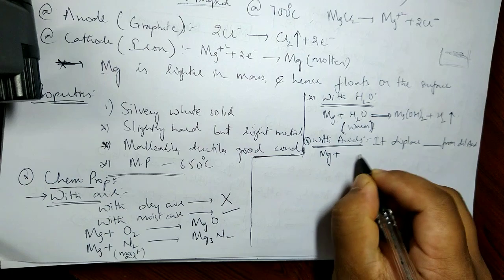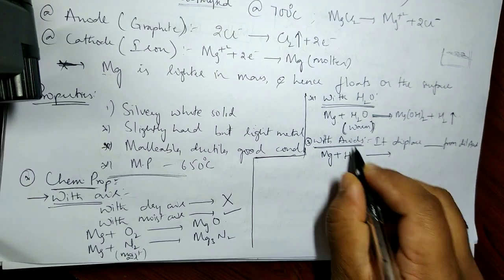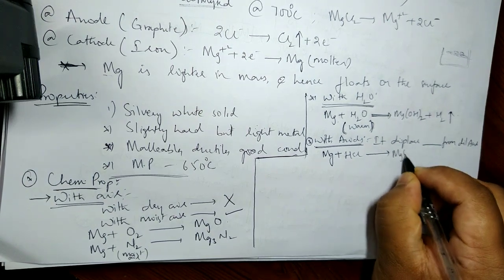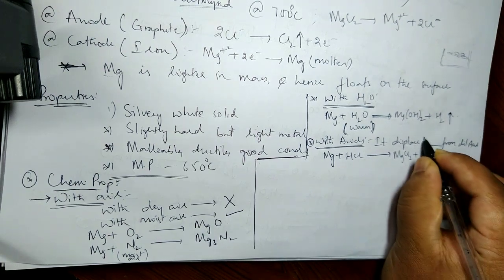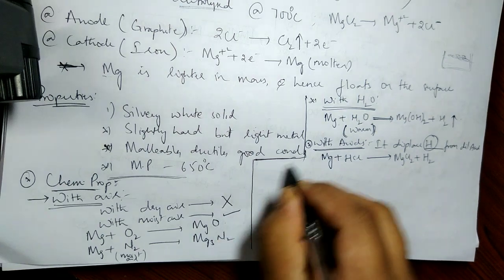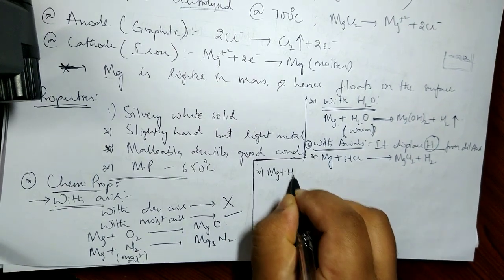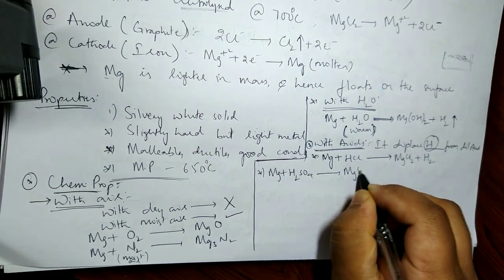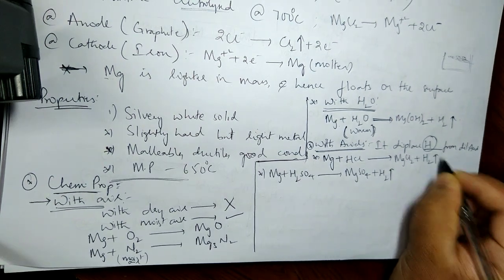If I give an example, for example HCl, magnesium plus acid HCl will give me what? Magnesium chloride plus dash hydrogen gas. So that's what I'm asking. It displaces what? Hydrogen. Same I can also do with magnesium plus sulfuric acid. It forms magnesium sulfate plus H2 gas.